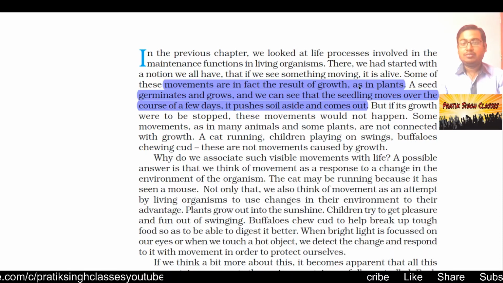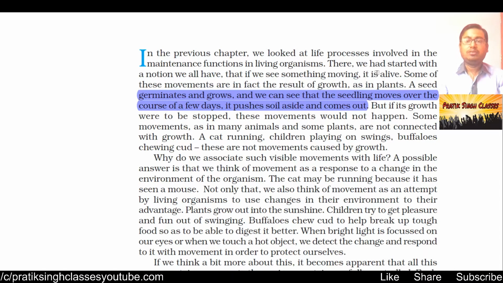If you belong to a village or a farming family, or if you have eaten sprouts, you have seen that when the seeds germinate, the roots come out. Then the germinated seeds are sown in the field, the roots go down and a new life comes out, which pushes the soil aside and emerges as a small sapling.